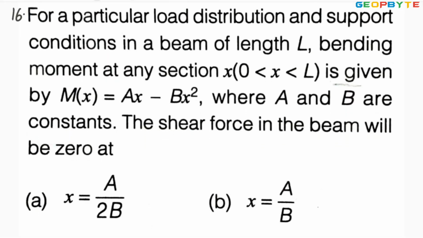Look at the 16th problem. For a particular load distribution and support condition in a beam of length L, bending moment at a section x, greater than 0 but less than L, is given by Mx equal to ax minus bx square, where a and b are constants. The shear force in the beam will be 0 at